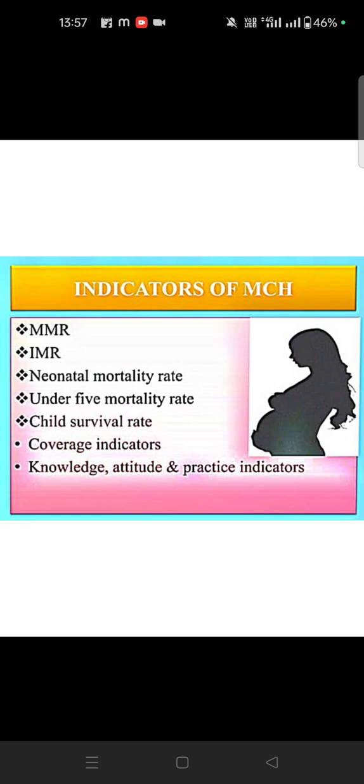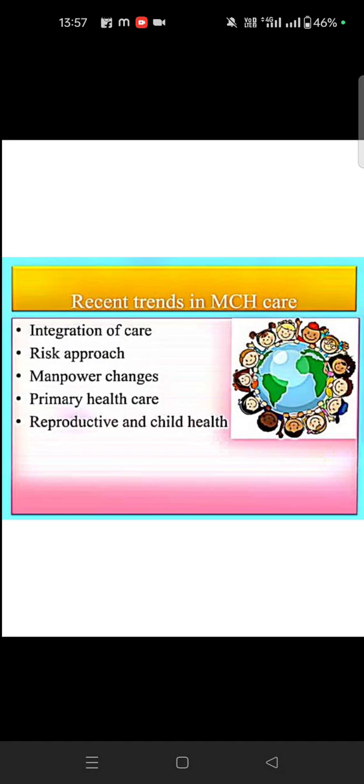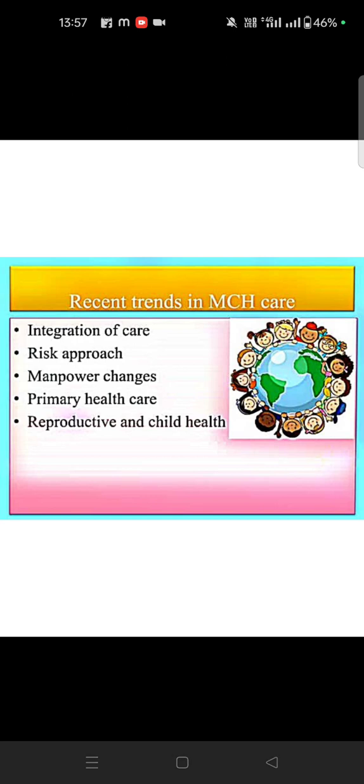Then the indicators of MCH. What are the MCH indicators? MMR, IMR. Then the neonatal mortality rate, maternal mortality rate, and infant mortality rate. Okay, so neonatal morbidity rate and under-5 morbidity rate, child survival rate, coverage indicators, knowledge, attitude, practice indicators. If you are going for community posting, just observe, then you can write. Okay. First we will write the definition, then the objectives with goals, then the indicators like this.